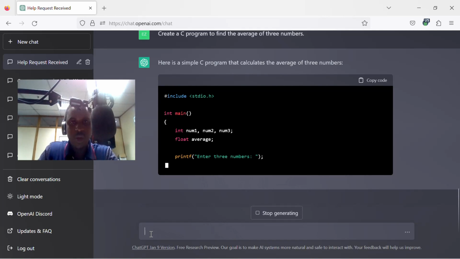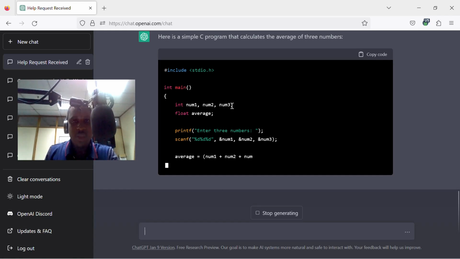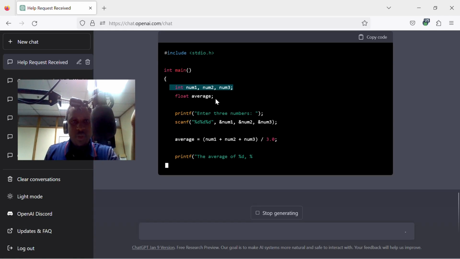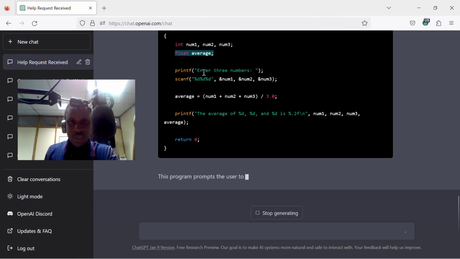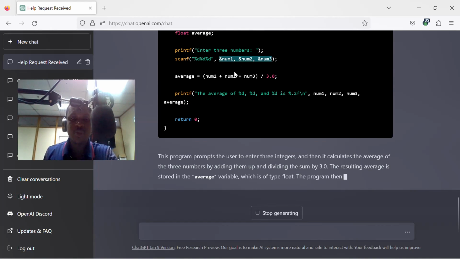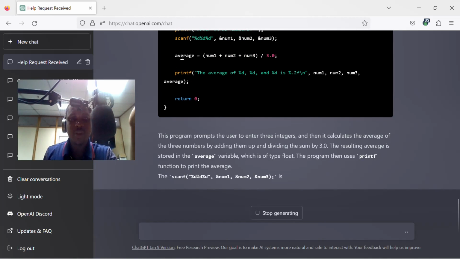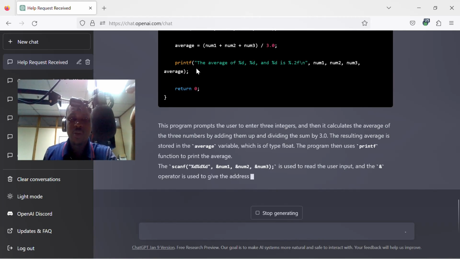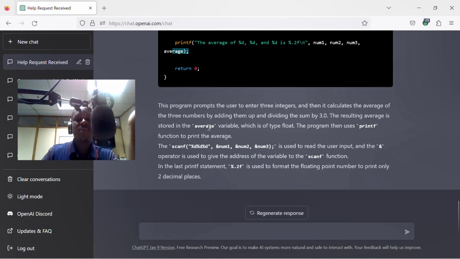See the standard input output directive, then the main method. It has declared these 3 variables and also declared a float average variable, and it asked the user to enter these 3 numbers. After storing those numbers in those 3 variables, it found the sum and divided it by 3 and stored that in average, and later on it printed that the average of these 3 numbers is this one. So you see that it has managed to generate the code to find the average of 3 numbers.